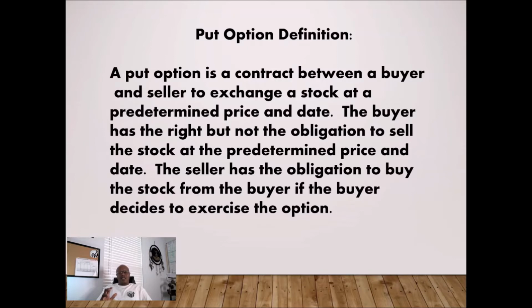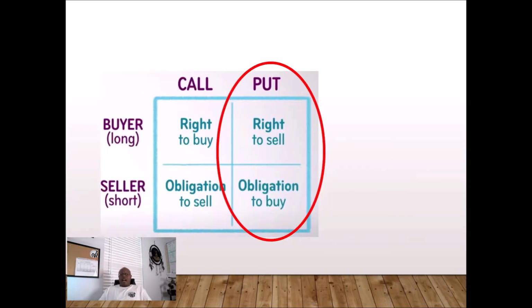Let's take a look at the summary of this. A put option. The buyer pretty much believes that the price of the stock is going down. So the buyer has a right to sell, even though they may not even own the stock. The seller has an obligation to buy if the buyer decides to exercise their option. That's part of their contract.